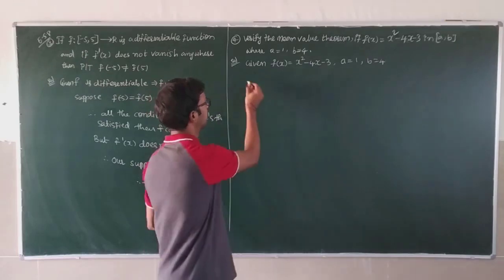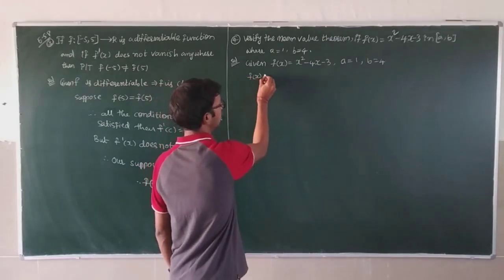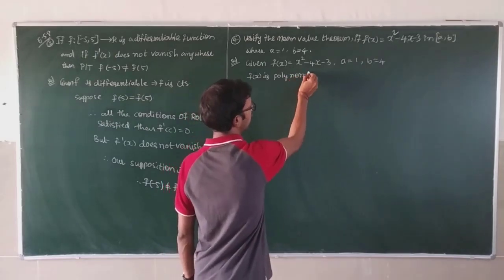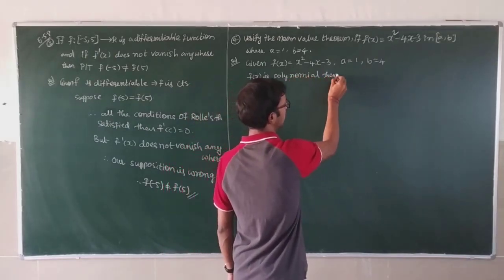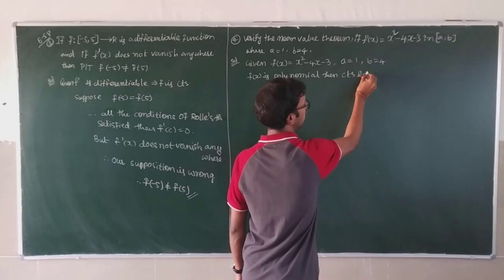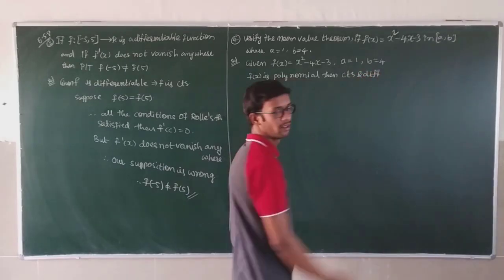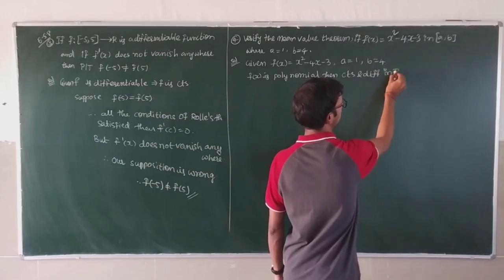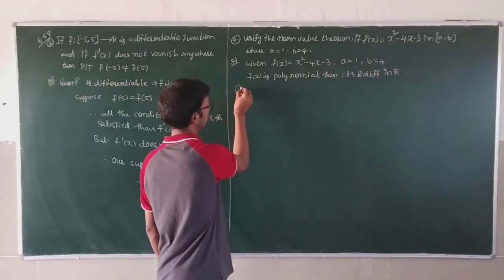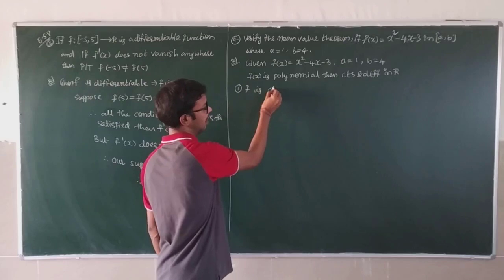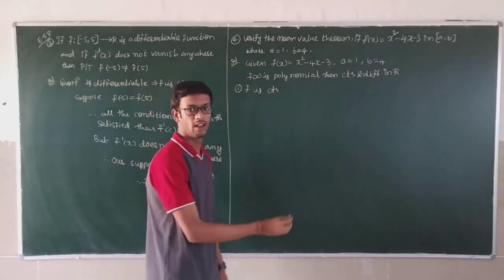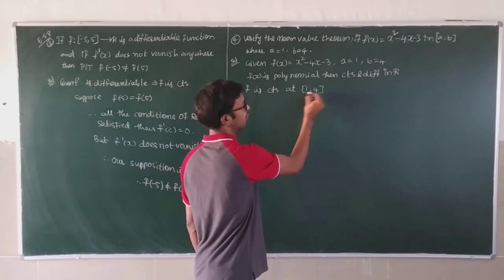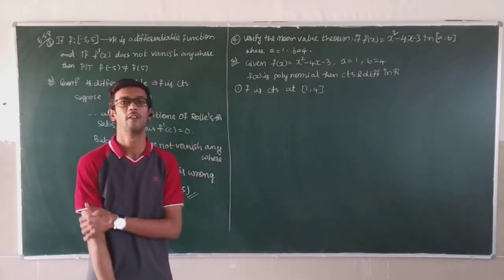First of all, f of x is a polynomial, then continuous and differentiable in R. First condition, f is continuous at the closed interval [1, 4].